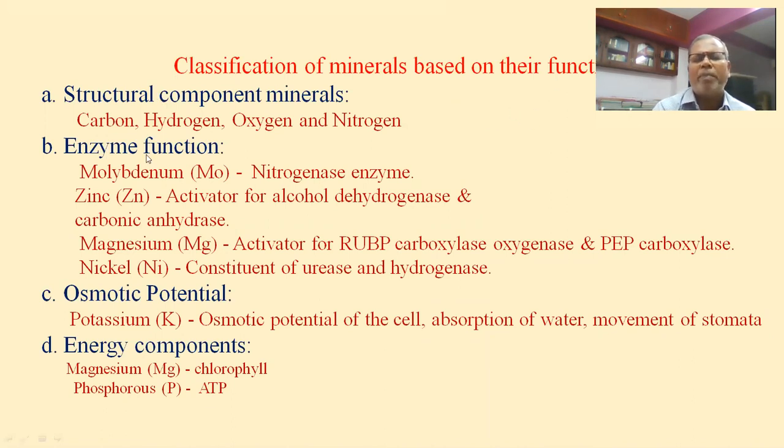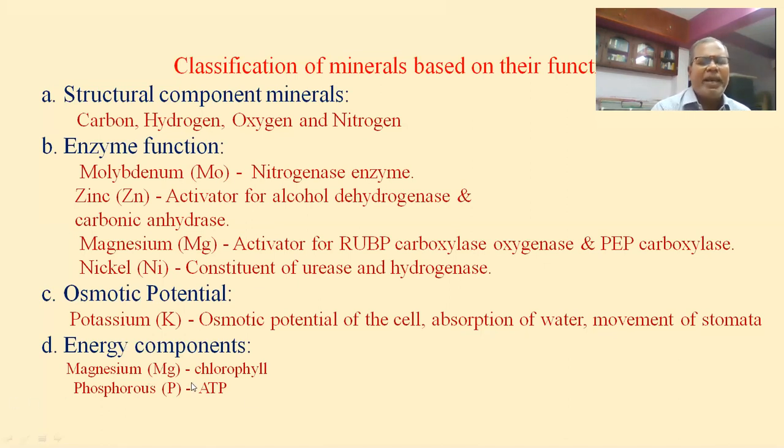One is the structural component. Second is the functional unit of the enzyme. Third is the mineral used to maintain osmotic potential or water potential, which is potassium. We saw the potassium malate conversion, opening and closing of stomata controlled. Remember that potassium. Osmotic potential of the cell is controlled by potassium. Absorption of water by the root hair is controlled by this potassium, and opening and closure of stomata is controlled by abscisic acid, the hormone, as well as this potassium.